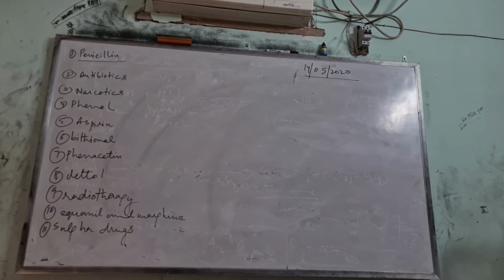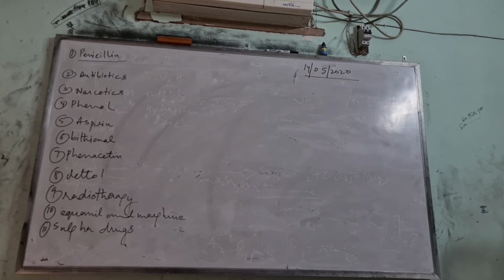So the antibiotics are chloromycetin, which is specifically used for typhoid, and streptomycin, which is specifically used for tuberculosis, TB. So these both antibiotics are narrow spectrum antibiotics.